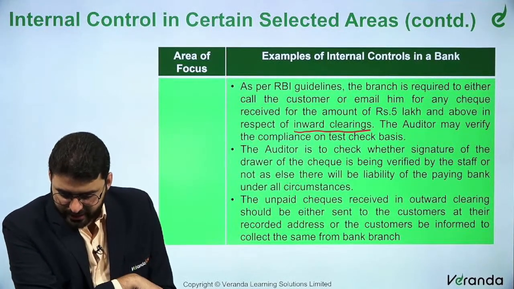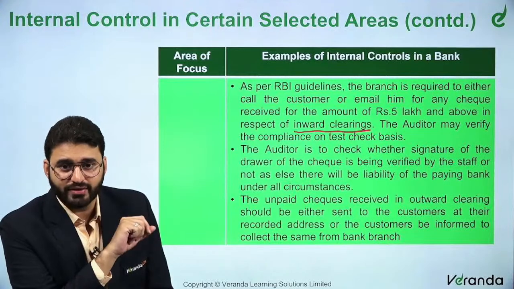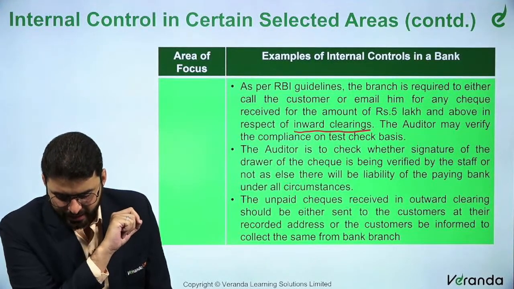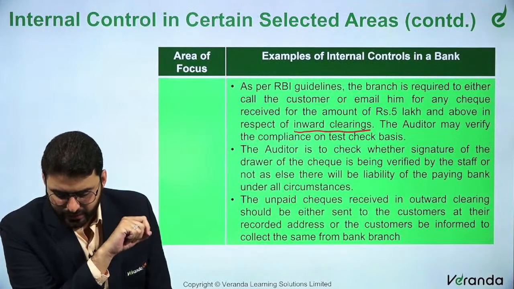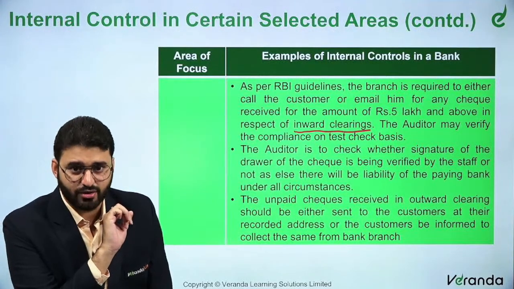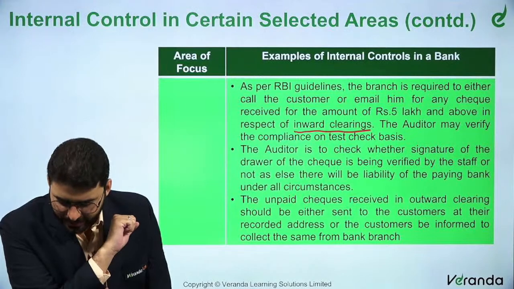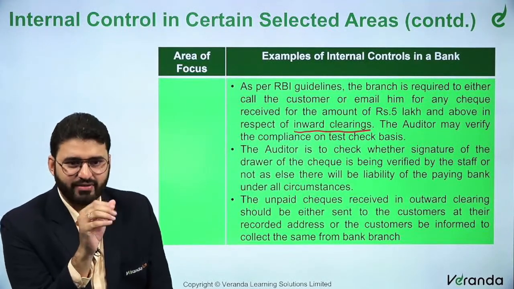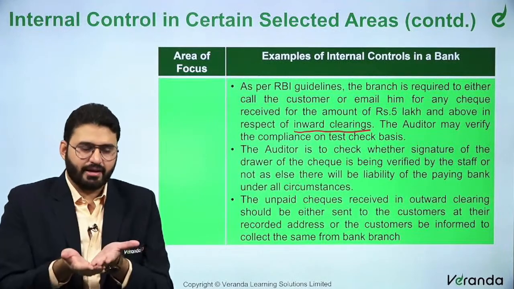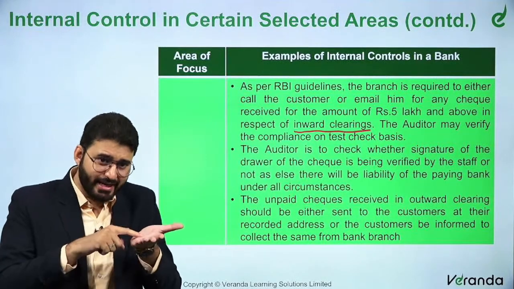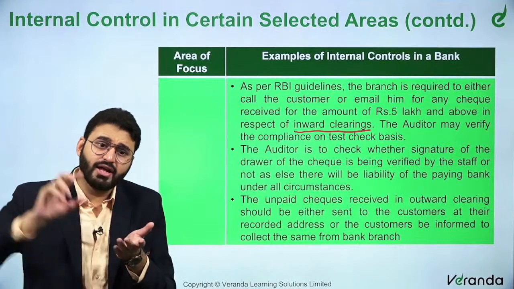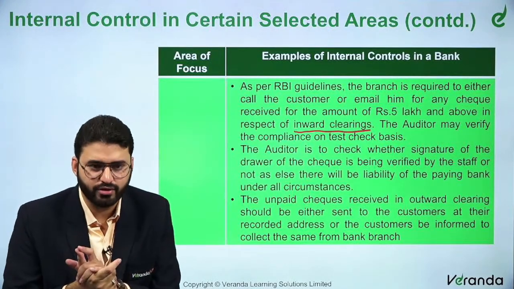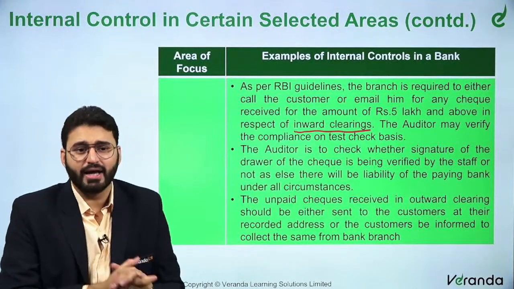The auditor check is to check whether the signature of the drawer of the check is being verified by the staff or not, as else there will be a liability of the paying bank under all circumstances. So on a test check basis, whenever the banker receives a check, whether he verifies the signature of the drawer with the signature as per the bank record. That's very important, because otherwise it will be a forgery, and the banker will be held responsible.